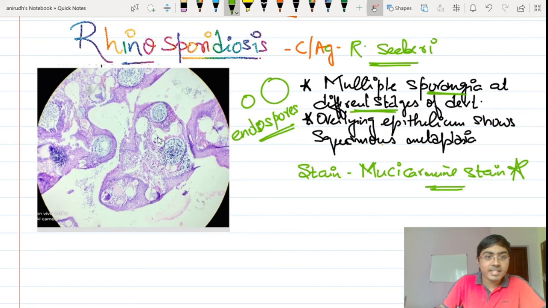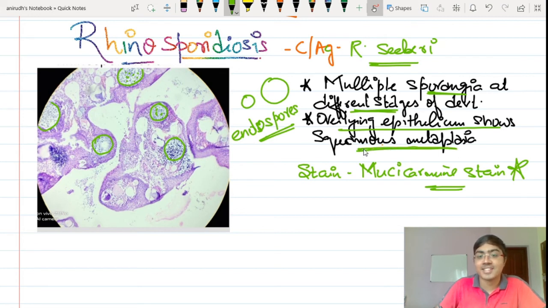So this is an H&E staining of that, and you can see these are the sporangia. It is very easy to pick out this slide of rhinosporidiosis. It is very easy to diagnose, right? So these are the sporangia that you can see over here. It has numerous endospores present inside. And the overlying epithelium, this is very important so far as an answer in pathology is concerned, is showing squamous metaplasia. The epithelium which is overlying the sporangia shows squamous metaplasia.